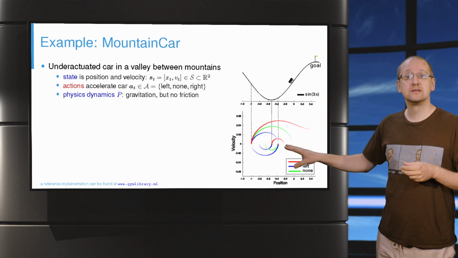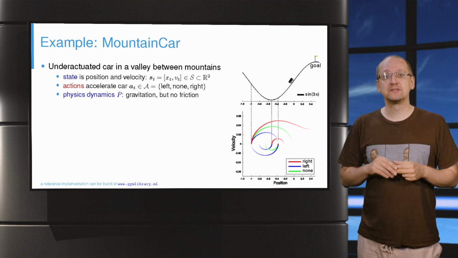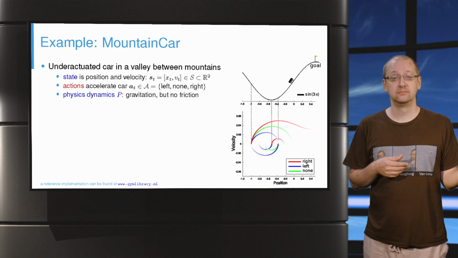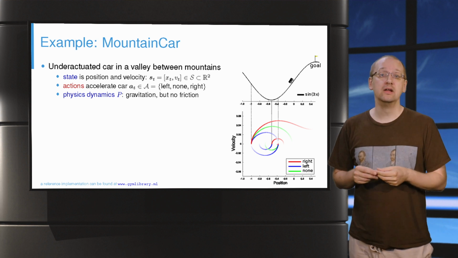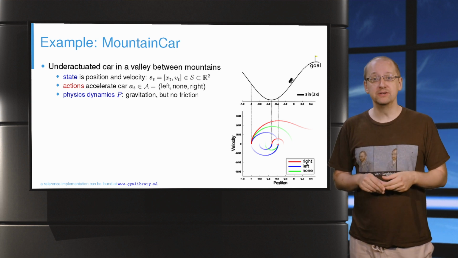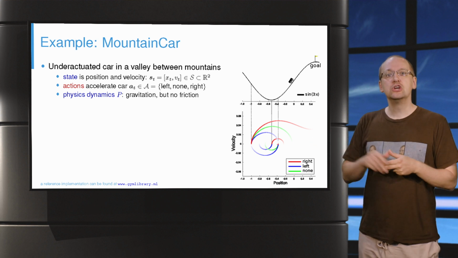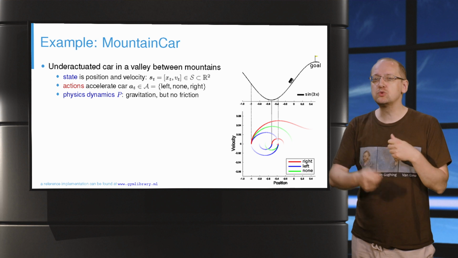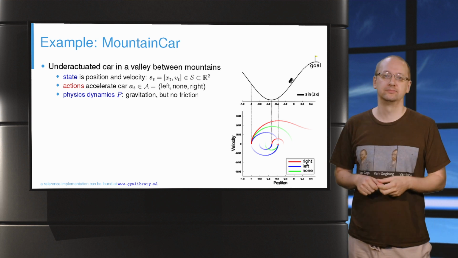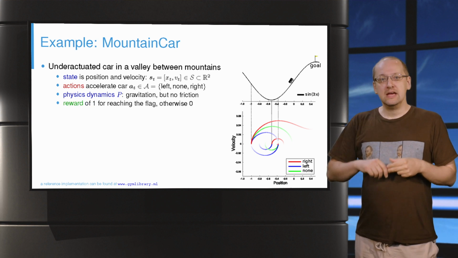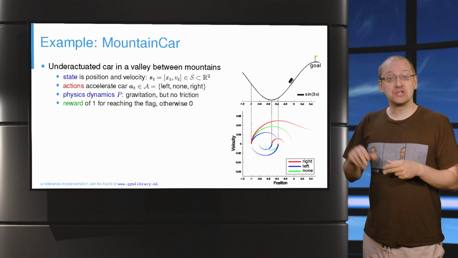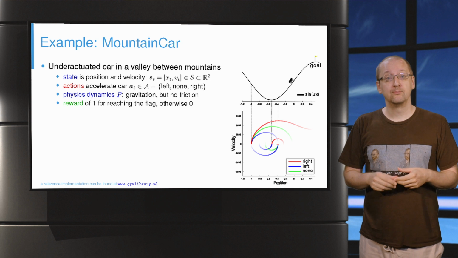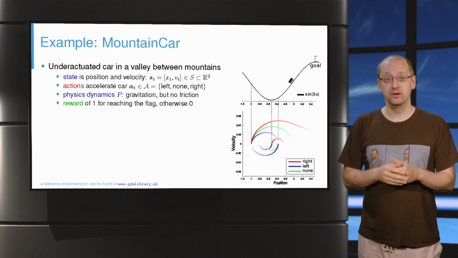Here at the bottom right, we see the two-dimensional state space of the car's positions and velocities. Every point in this square is a possible state of the environment, and the colored curves show how the state evolves when the agent continuously chooses one of the three actions. The goal is to reach the top of the mountain, which returns a reward of 1, whereas all other states are not rewarded.